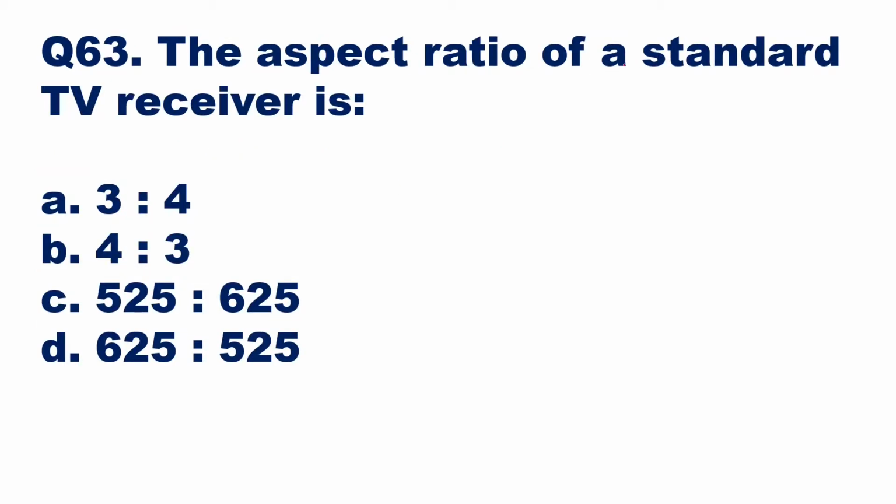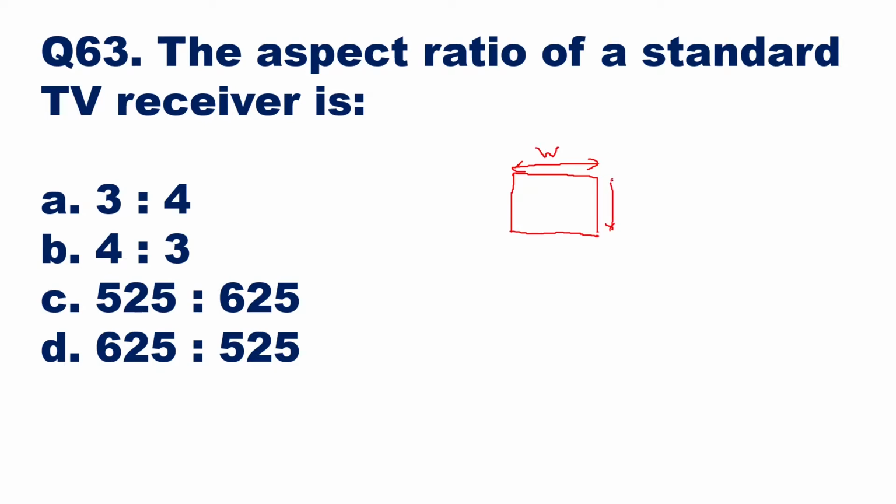Question number 63. The aspect ratio of a standard TV receiver is how much? The options are 3 is to 4, 4 is to 3, 525 is to 625, 625 is to 525. Now, what do we mean by aspect ratio? If you see a display screen, the raster, the frame, we always see that the width of the screen is more than the height of the screen.